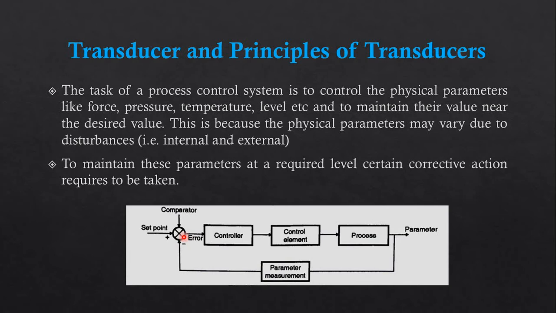Then the measurement block includes two functions: the measurement of the parameter and producing a suitable analog signal in electronic form. So it is going to produce an analog or digital signal to perform some action in the controller, right? And sometimes the measured parameter block produces a non-electrical signal. Hence we are required to convert that non-electrical signal to an electrical signal.